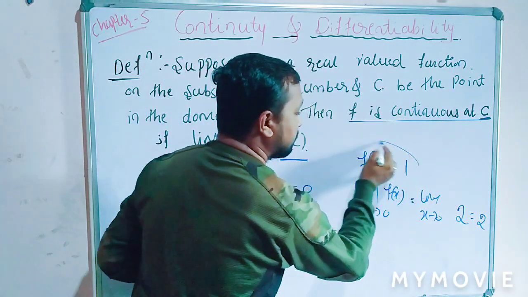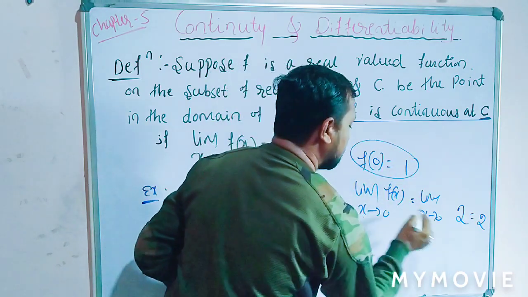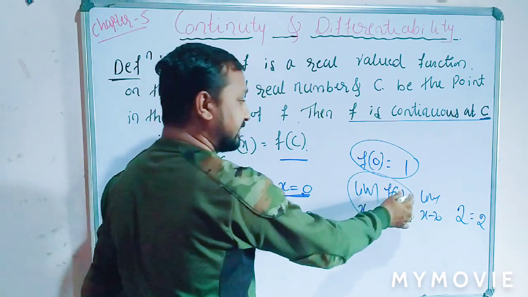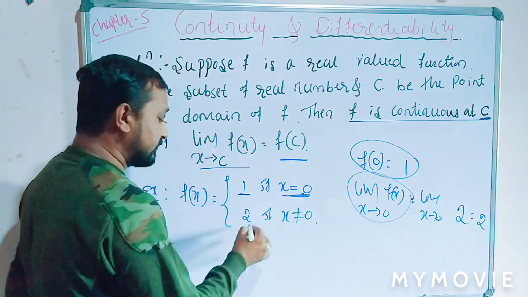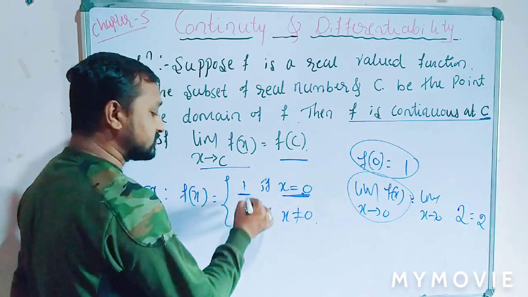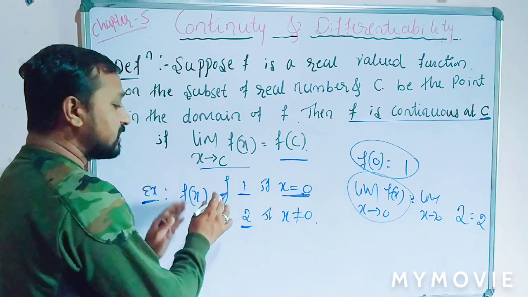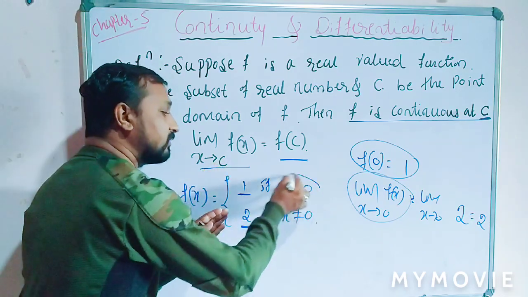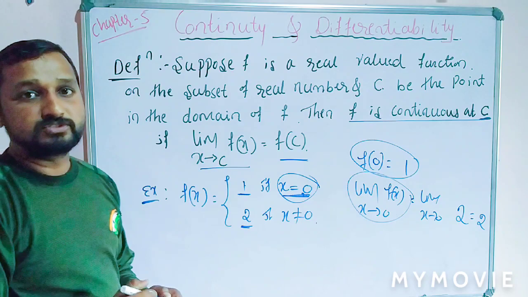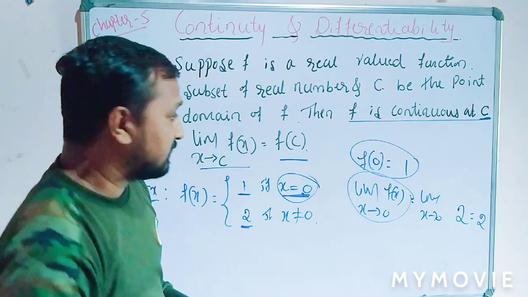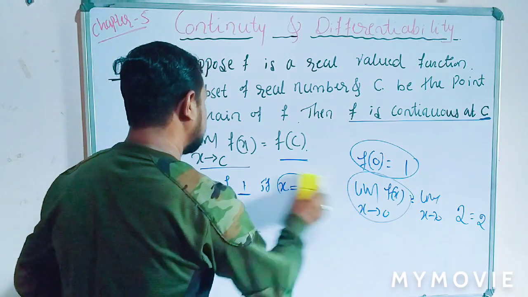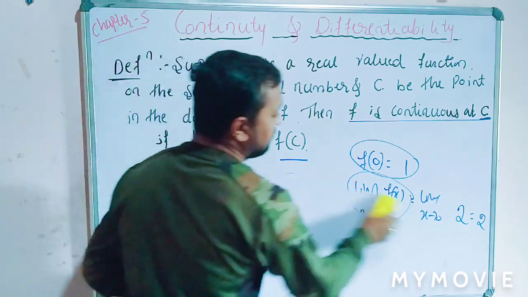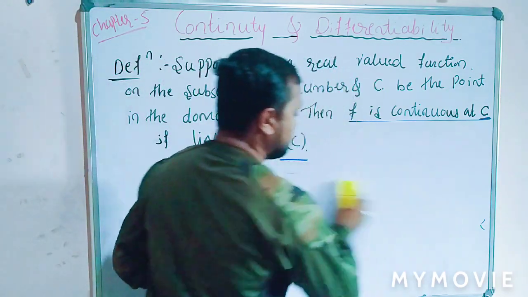Here the constant function f of 0 is not equal to the limit function. Clear that? The value of the constant function is 1, the value of the limit function is 2. 1 is not equal to 2. So this is not a continuous function at the particular point x is equal to 0. Clear that, students?